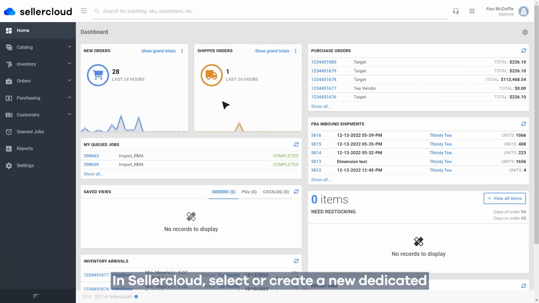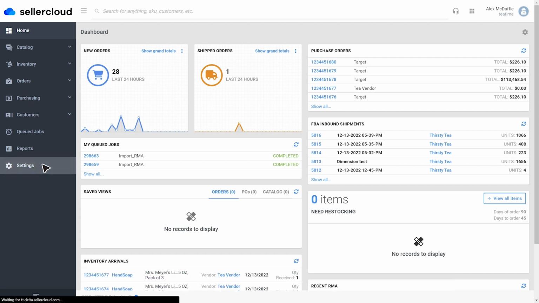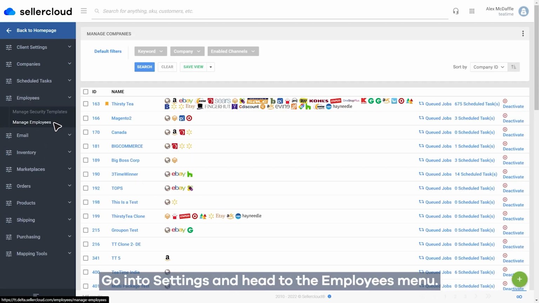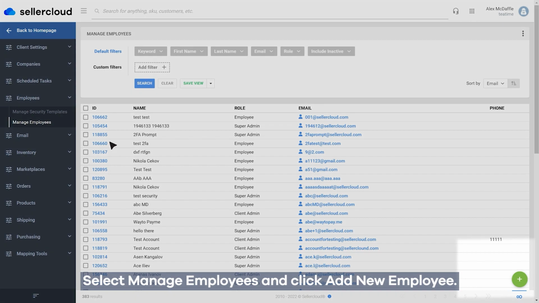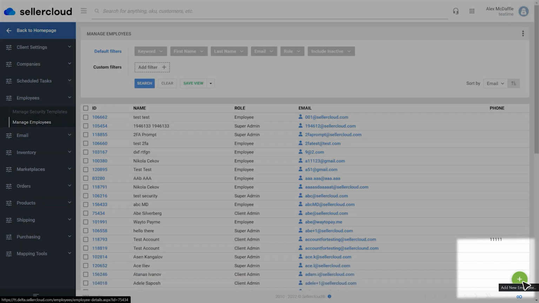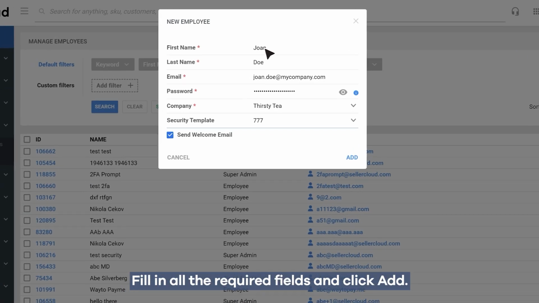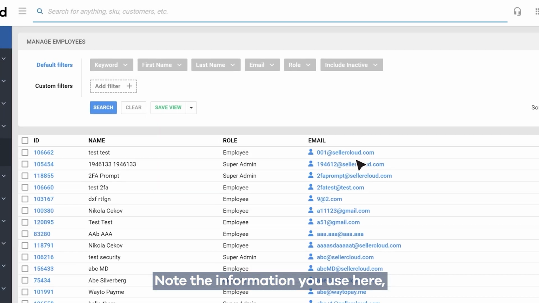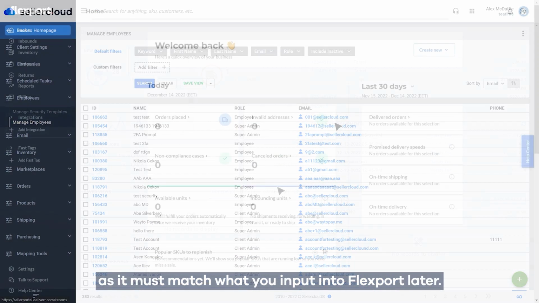In Sellercloud, select or create a new dedicated employee account, user account, to use with Flexport. Go into Settings and head to the Employees menu. Select Manage Employees and click Add New Employee. Fill in all the required fields and click Add. Note the information you use here, as it must match what you input into Flexport later.